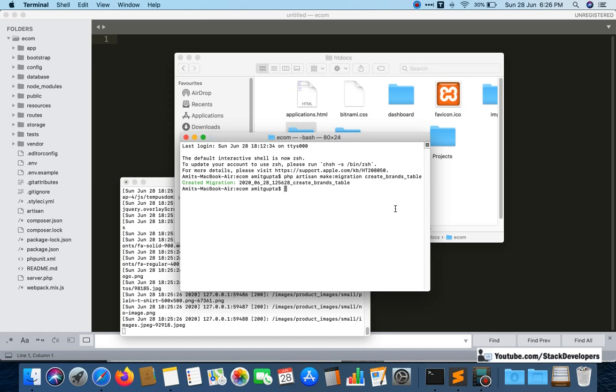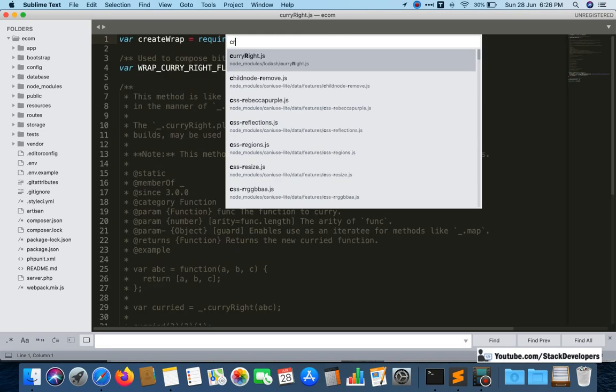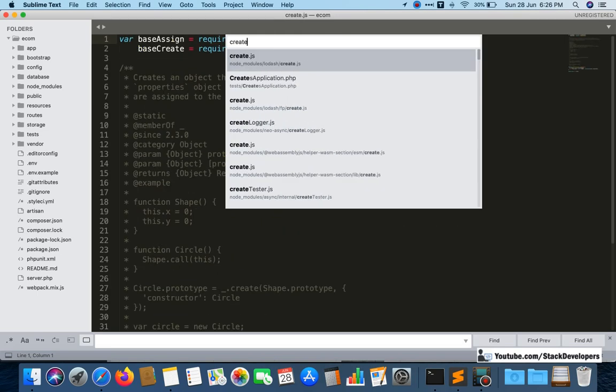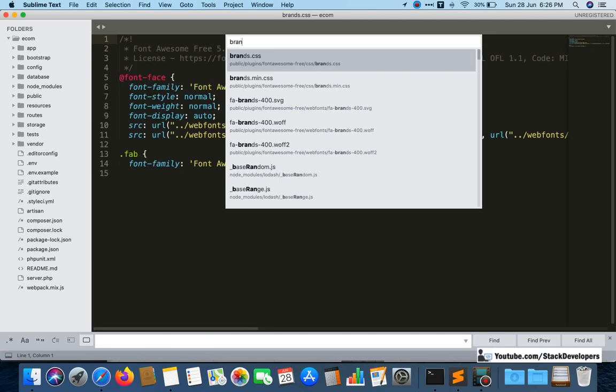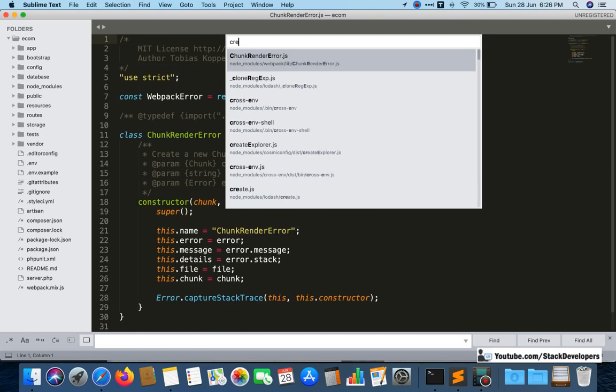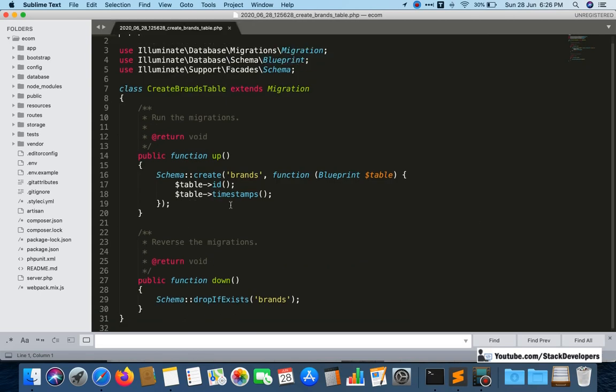You can see the table has been created, so I am going to open this one here. This file has been created. Let's see, create branch table. Okay, so now we are going to add here